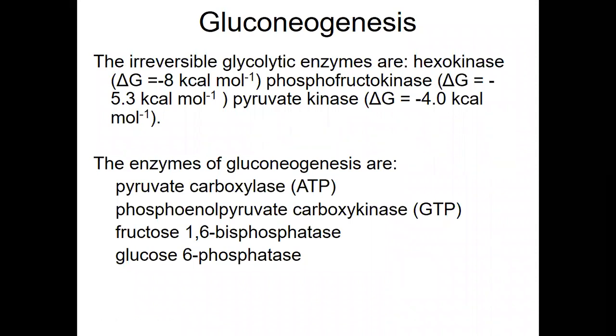The irreversible glycolytic enzymes are hexokinase, phosphofructokinase, and pyruvate kinase. The enzymes of gluconeogenesis are pyruvate carboxylase, phosphoenolpyruvate carboxykinase, fructose 1,6-bisphosphatase, and glucose 6-phosphatase.